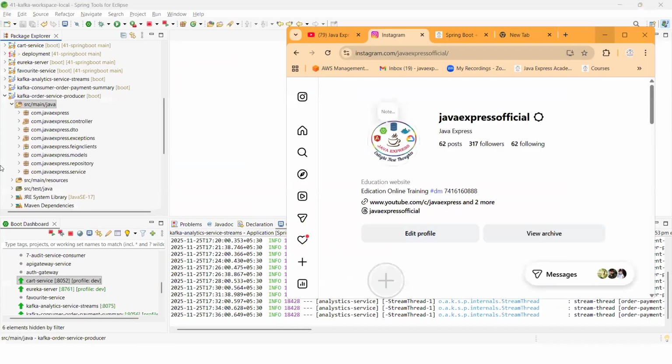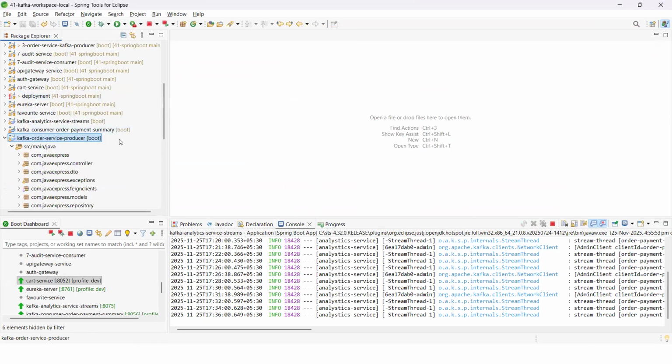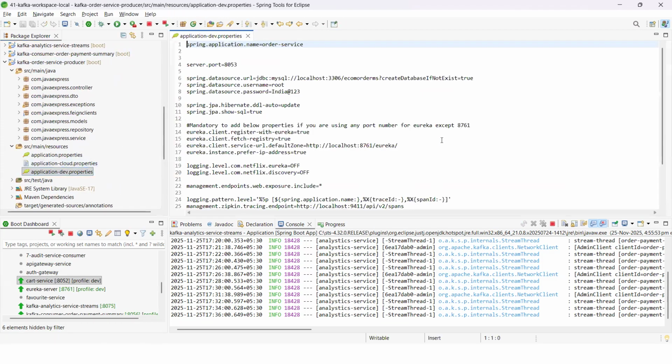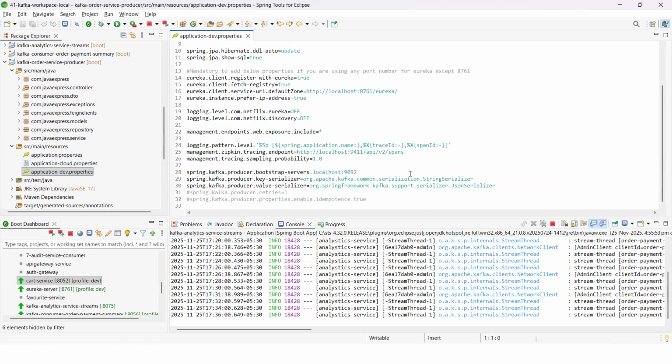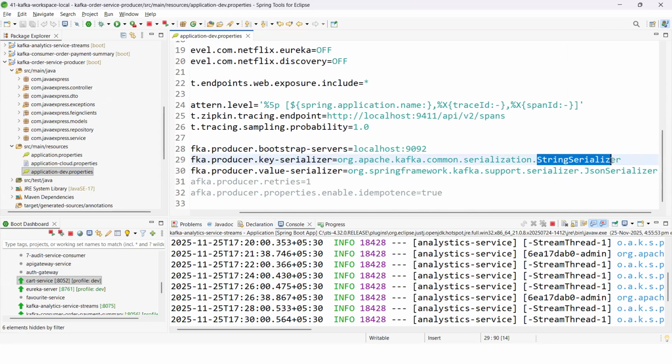Okay, let me come to the point now. This is our order microservice. From the order microservice, if you go to application-dev properties, just see here. Let me zoom in. Where is your Kafka running? This is called bootstrap servers: Kafka on localhost:9092. The key serializer is nothing but the string serializer.